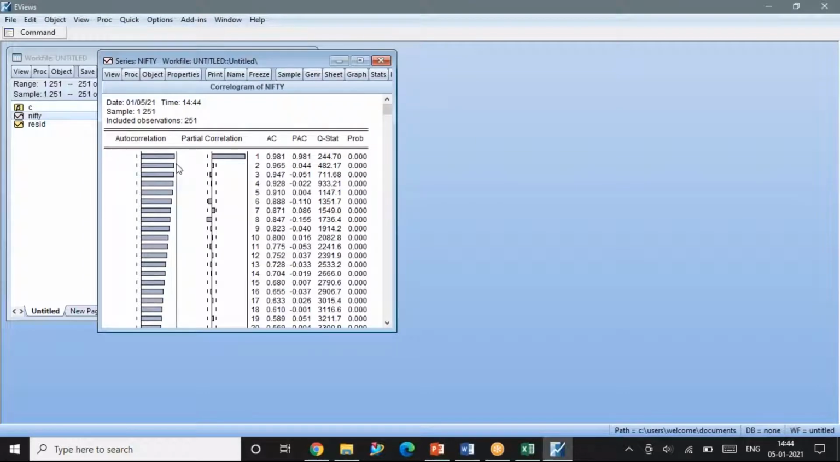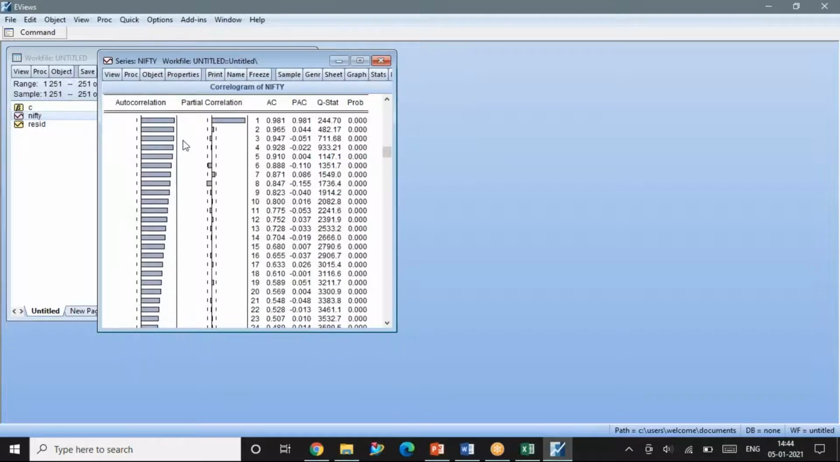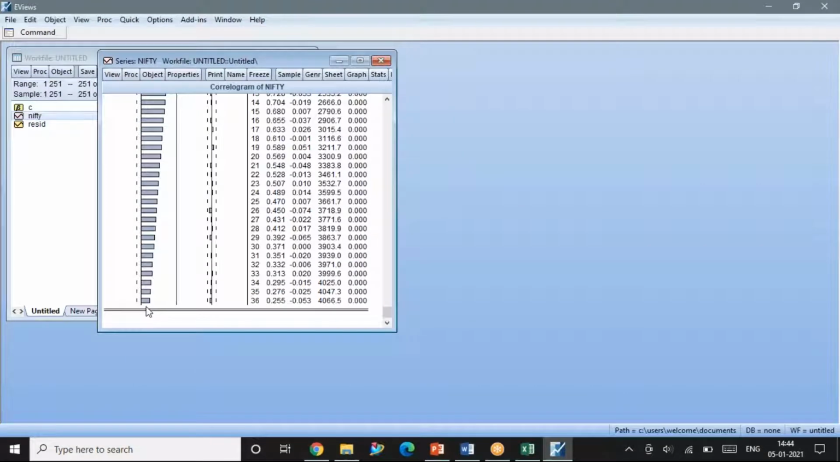See here, you can see the spikes damping out slowly after a point of time. You can see a slow decrease in the spikes. Can you see up to 36? You can see it is slowly damping out.